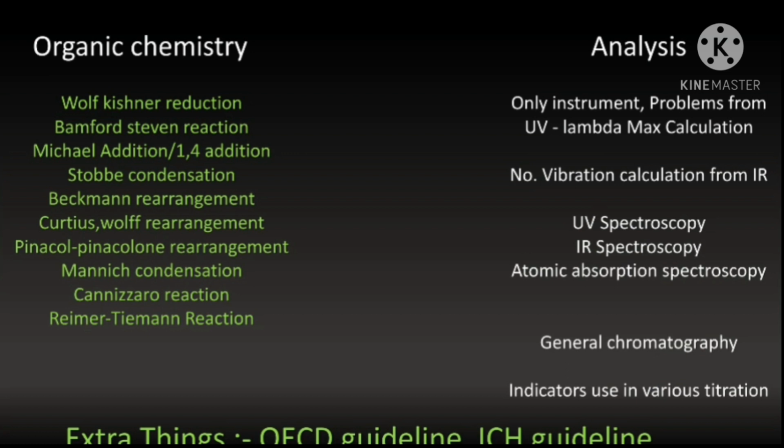The formulas are very simple: 3n-6 and 3n-5, for non-linear and linear molecules, to calculate the number of vibrations in a molecule. Then instrumentation, detectors and other things from UV spectroscopy, IR spectroscopy and atomic absorption spectroscopy.